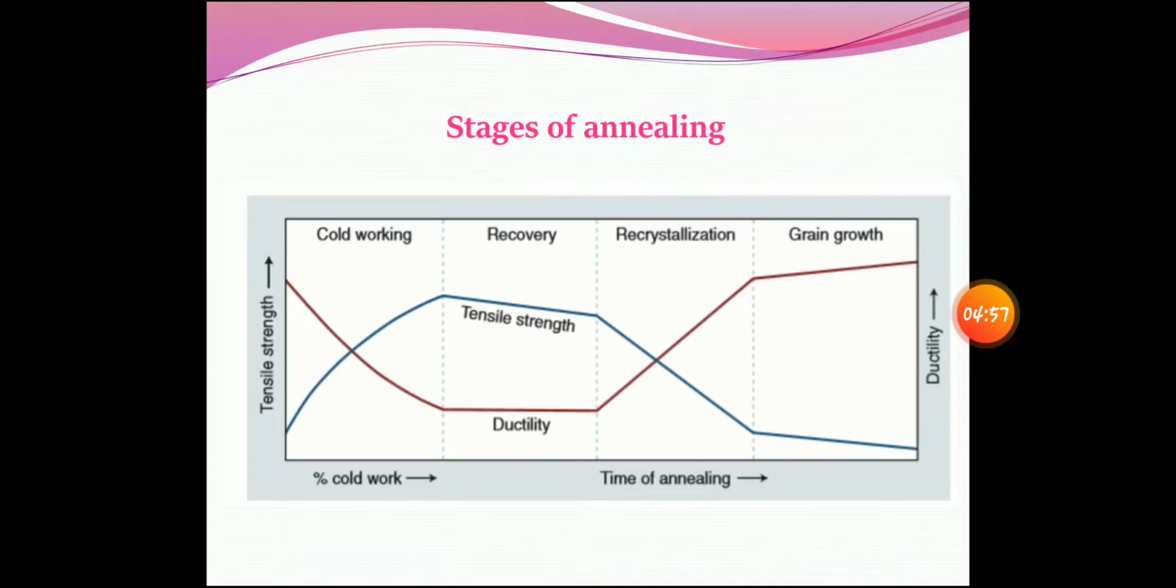So eventually what happens, if you increase this plastic deformation, it deforms and breaks at a point where there is fracture of the metal. So that is why you are supposed to stop the annealing at the point of recovery, not to the point of recrystallization or grain growth. So this is the process of annealing.